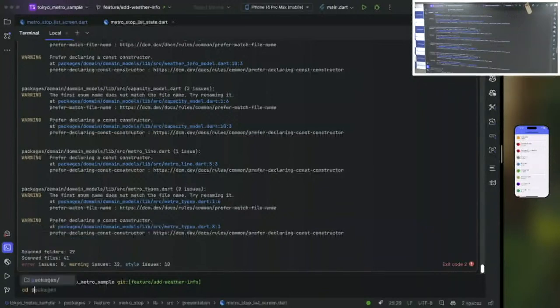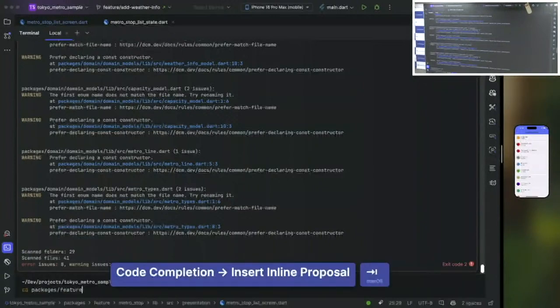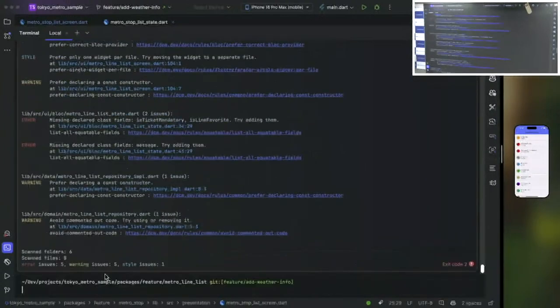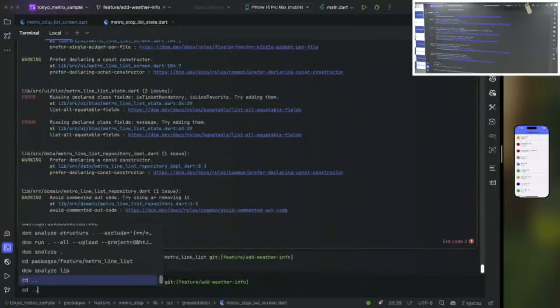to run the specific features in specific packages, for example, I can go to packages, features, metro line list. I can say that I'm just curious what the issues or analysis are on that particular package. So this can help me to target something locally, but we discussed previously that based on the KonMari suggestion, we should go by category. So let's go back to our root folder.